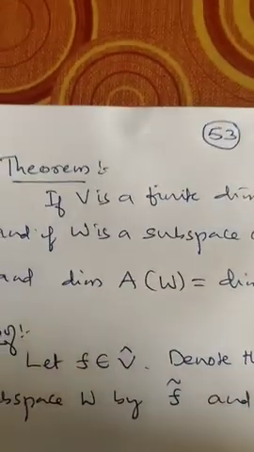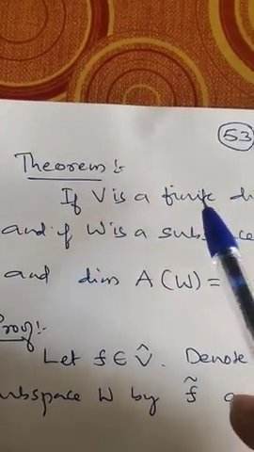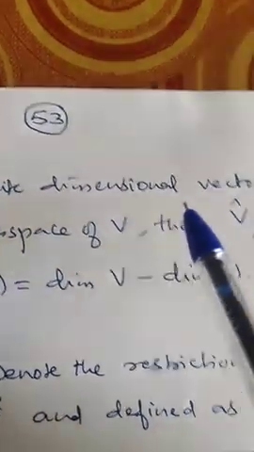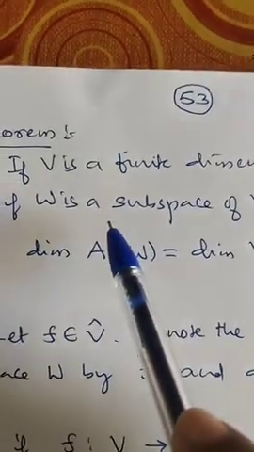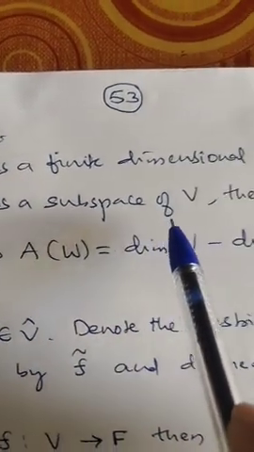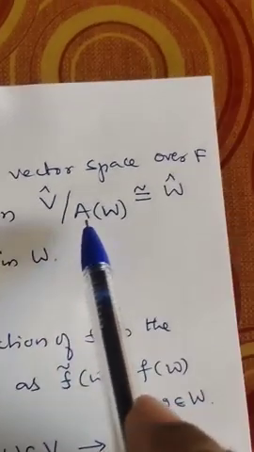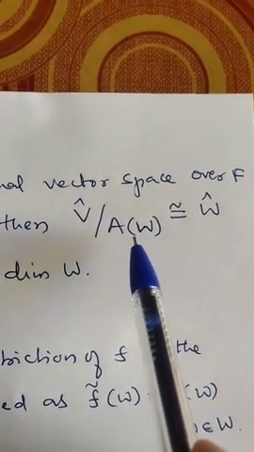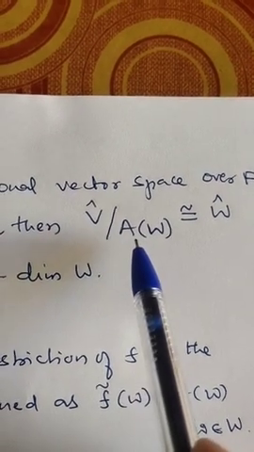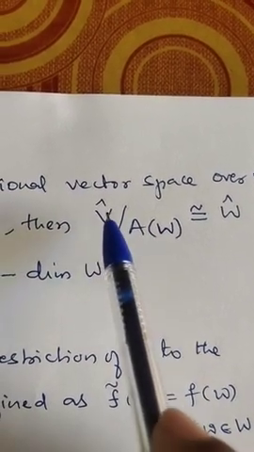Next, let us come to the next result. Suppose V is a finite dimensional vector space over a field F, and suppose W is a subspace of V. Then V cap by A of W, we can construct this quotient space because A of W is a subspace of V cap.